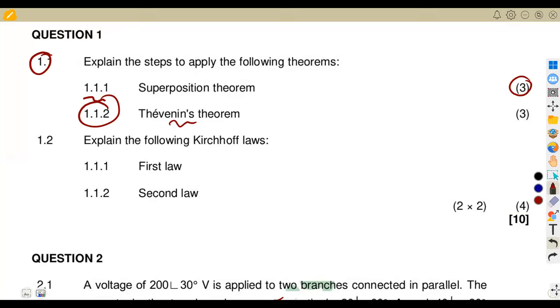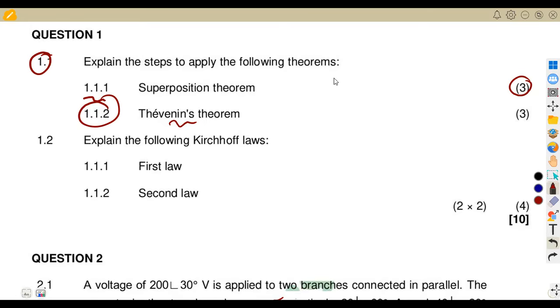This is the most important part, because each and every theorem that you're going to have has its own steps. We can't be talking of VThev when dealing with superposition. We can't be talking of the Thevenin voltage when dealing with maybe Norton's theorem. We have to know what is required on each and every theorem that you are given in your syllabus. That is what I'm trying to explain. All right, so anyway, let us see here. I just want you to see the stages that you're going to take for the Thevenin.